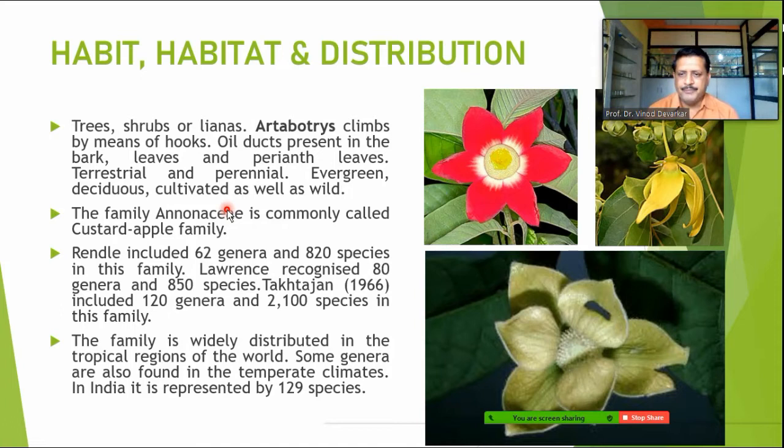This is widely distributed in the tropical regions of the world. Some genera are also found in temperate climates. In India, it is represented by near about 129 species. So here you can find the beautiful flowers of this family Annonaceae.